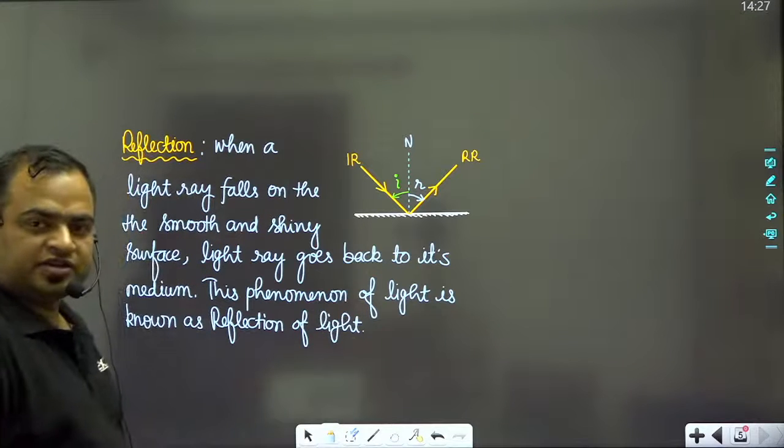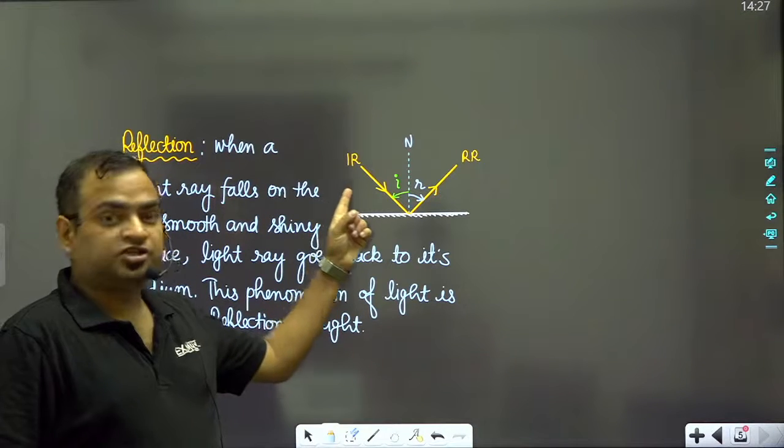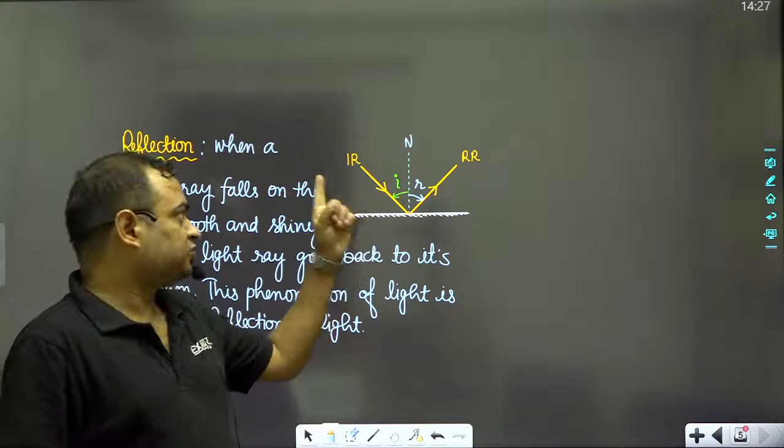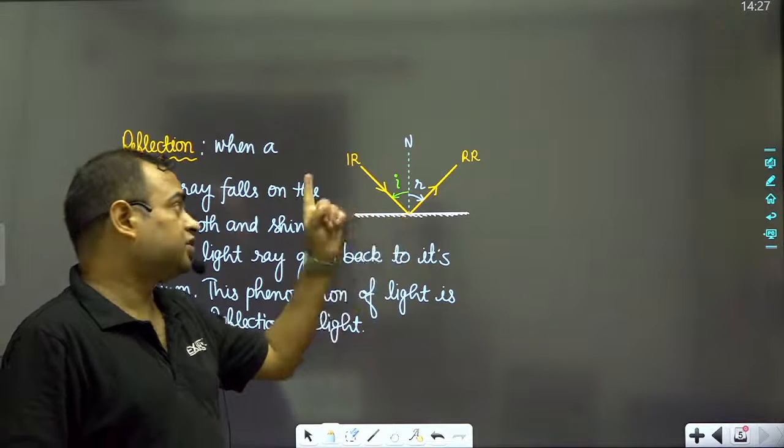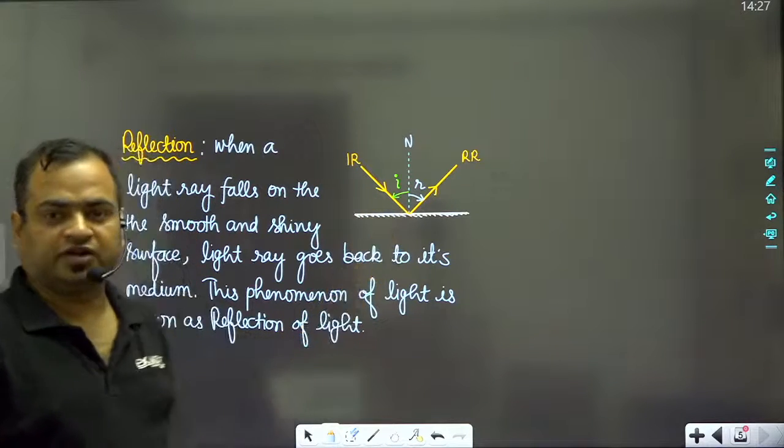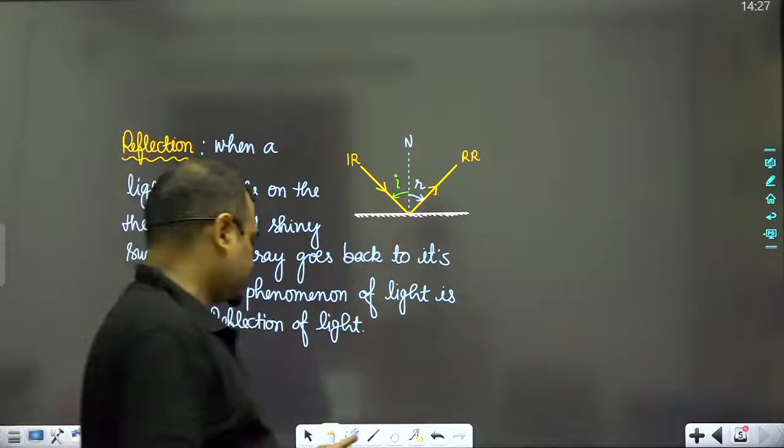Okay, my dear students, no change in speed of light, no change in wavelength of light, no change in frequency of light is observed after reflection.